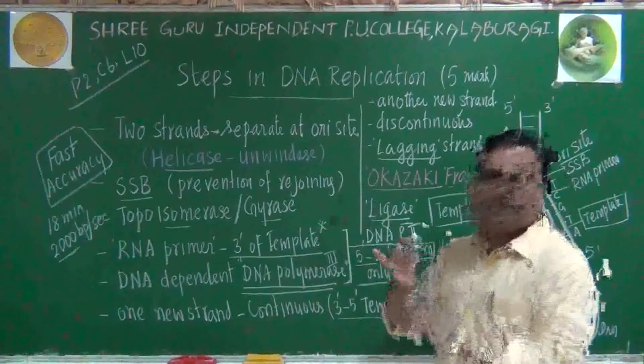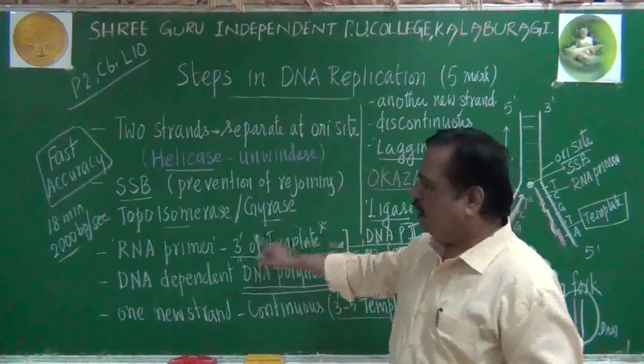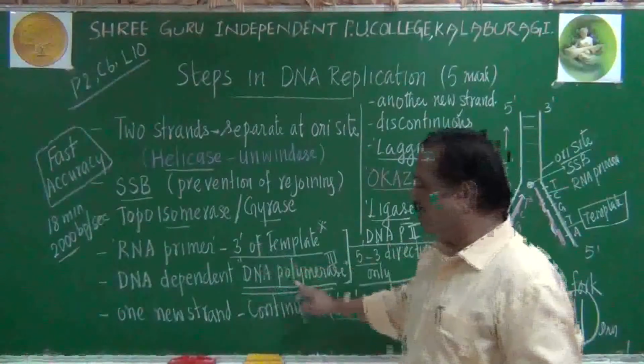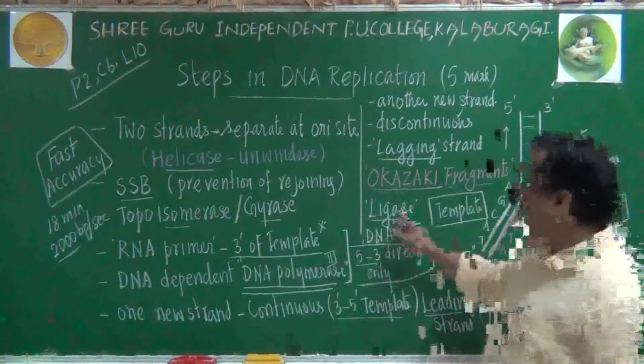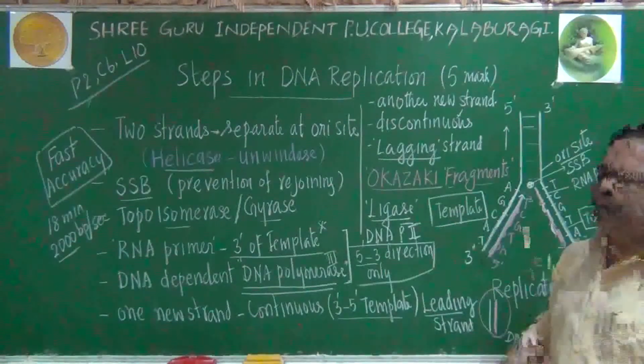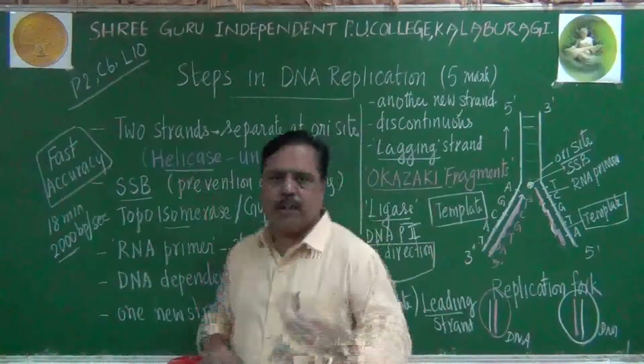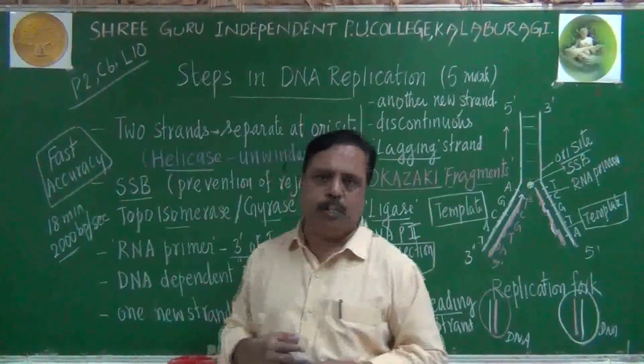Helicase, single-stranded binding protein, gyrase, RNA primer, DNA polymerase, ligase. These are the enzymes involved in this process. They must be fast and accurate without any mistakes. They must be able to do that.